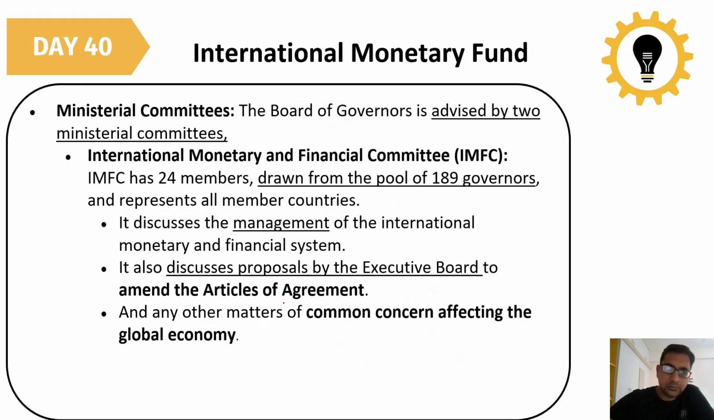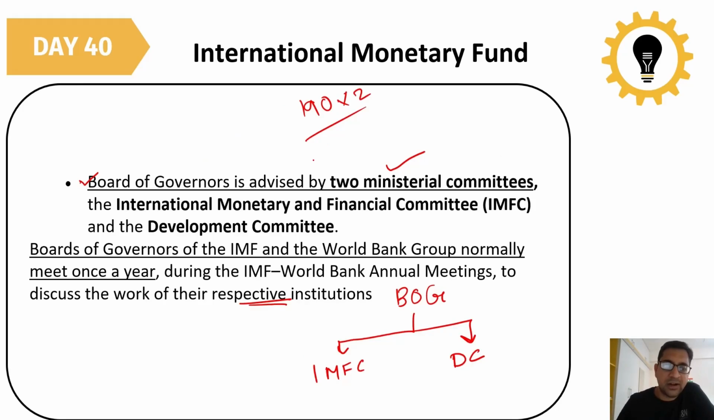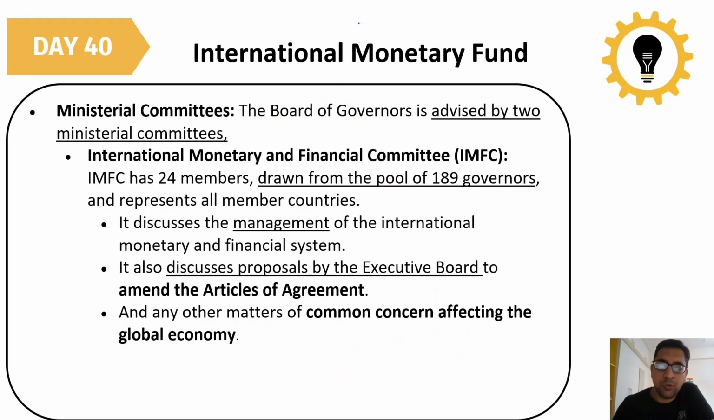Right. Then what is this ministerial committee? The board of governors is advised by the 2 ministerial committees. First is the IMFC, which we are going to discuss now. Normally the IMFC has 24 members, drawn from the pool of 189 governors. As you all know, the membership of the IMF is around 190. So the IMFC has 24 members and represents all member countries.